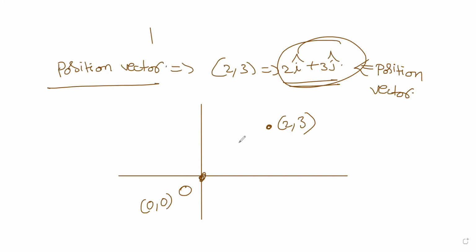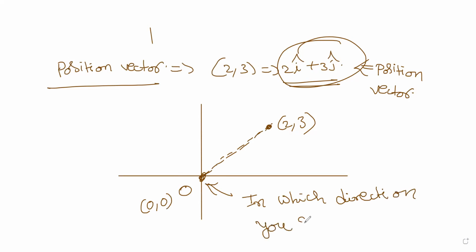From origin, in which direction do you see the point 2, 3? From origin 0, 0, it is this direction only, no? In this arrow mark direction, you will see.